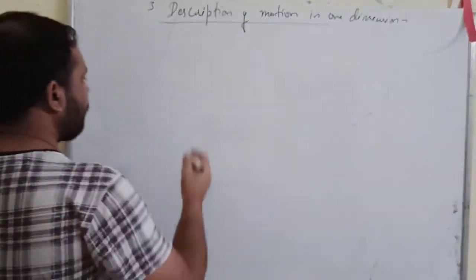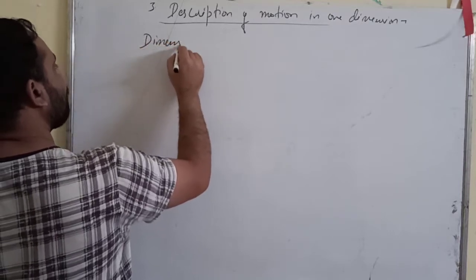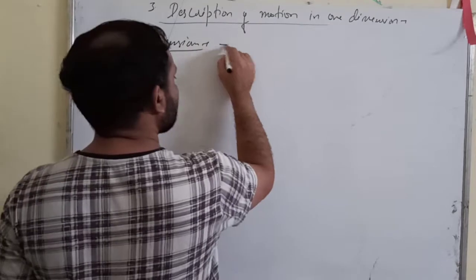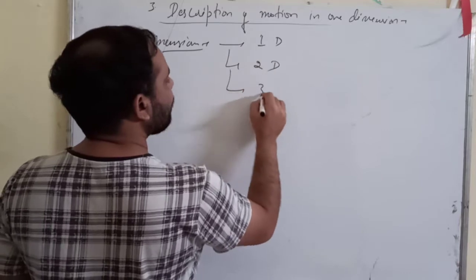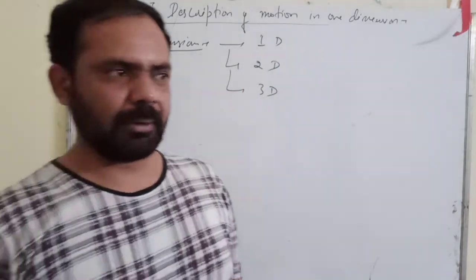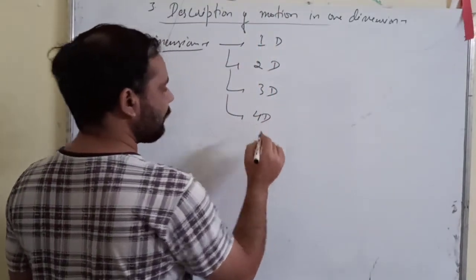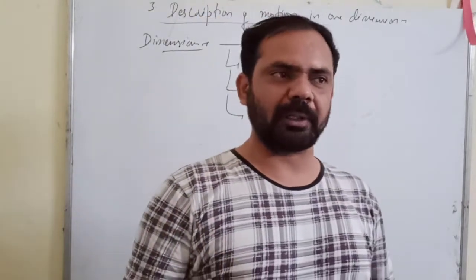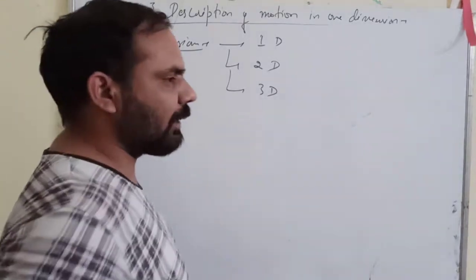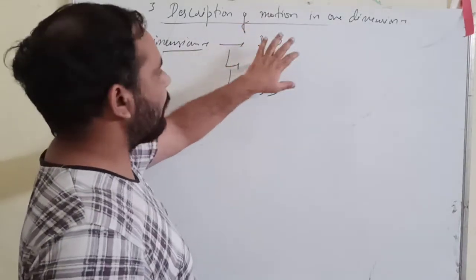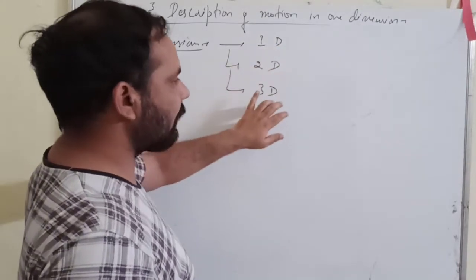Next is now the motion, types of motion on the basis of dimensions. We have three types of motion basically: one dimensional, 1D, two dimensional, 2D, three dimensional, 3D. And now a new concept has come up, which is the fourth dimension also, but work is still going on there on this fourth dimension. So we have nothing to discuss about it. We will consider only three dimensions: one dimensional, two dimensional, three dimensional.